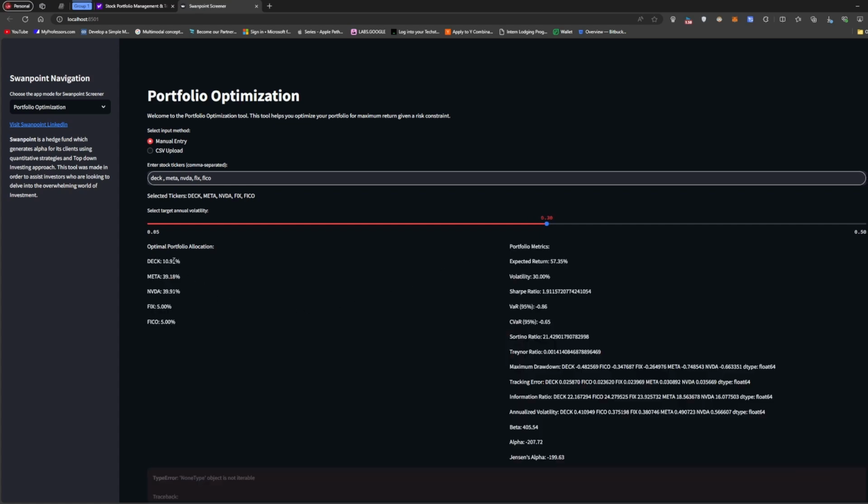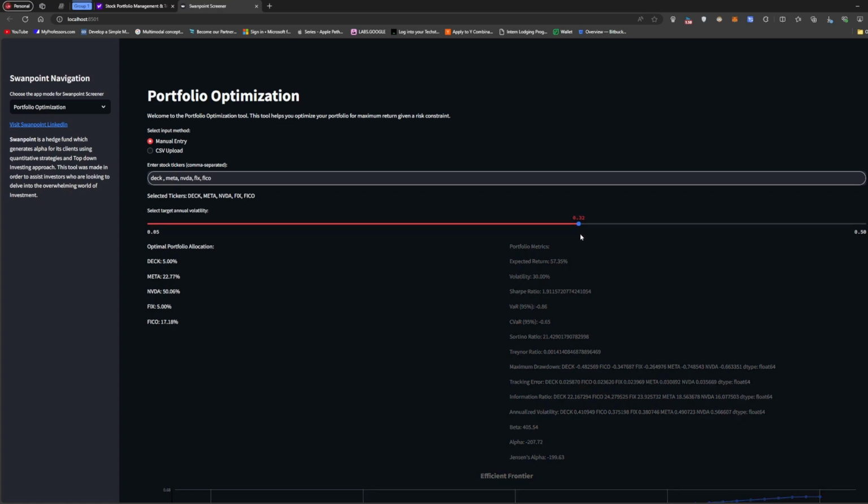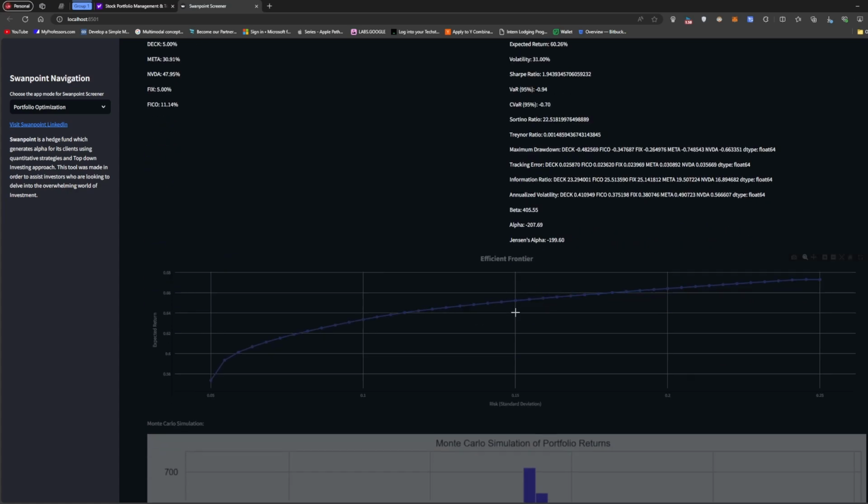Yeah, 30%. You can see DECK is now there, and FICO is actually out, so the ratio is actually not great. So maybe let me see 32. Yeah, it seems like 31 is definitely the optimal case. I guess the highest Sharpe ratio is at 31%.